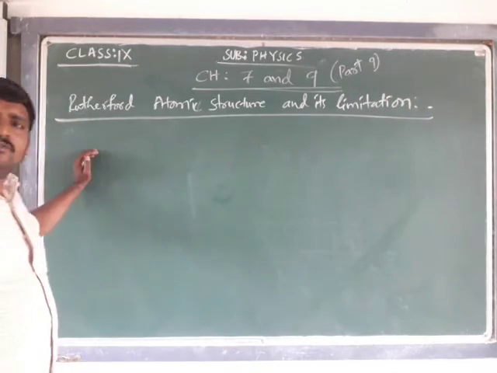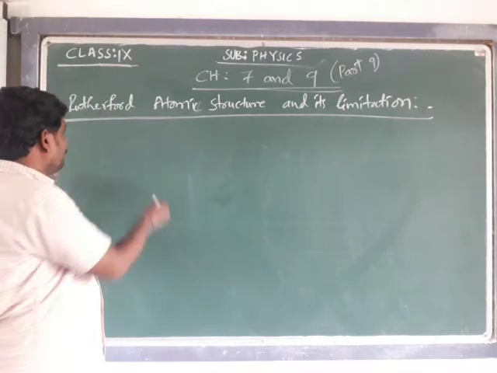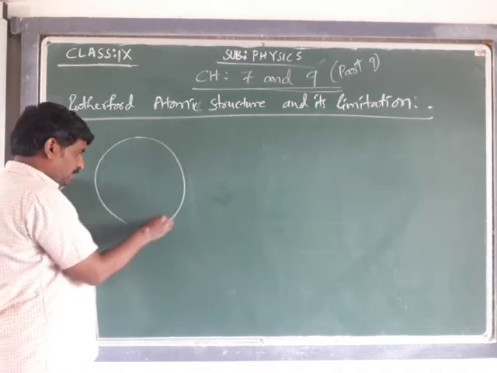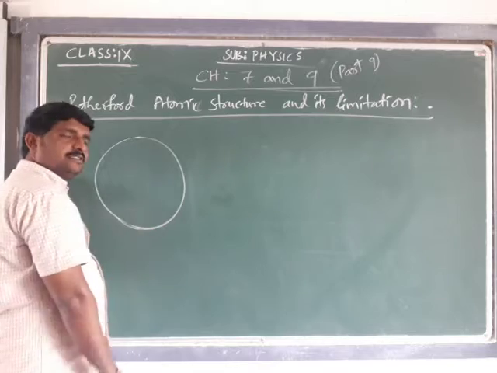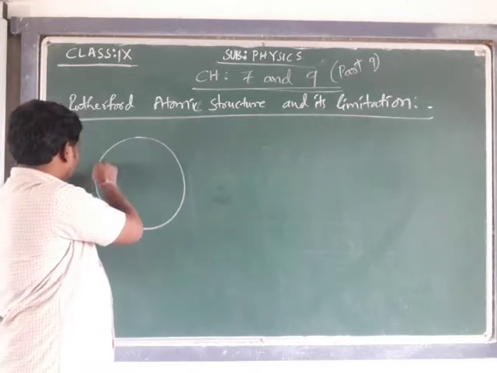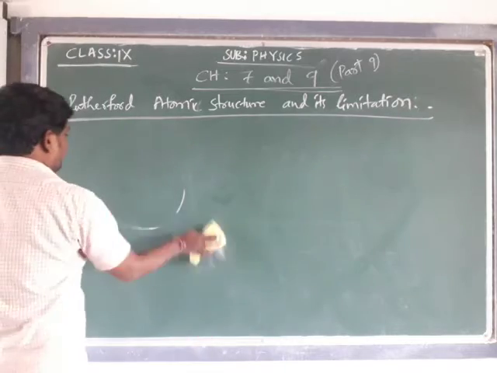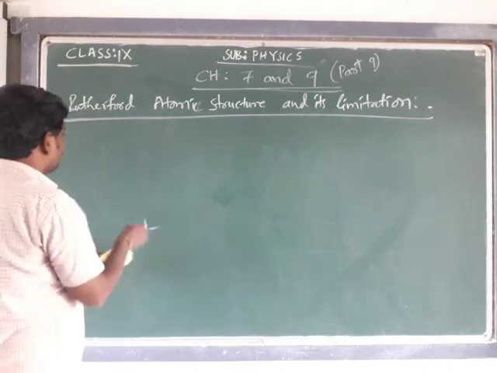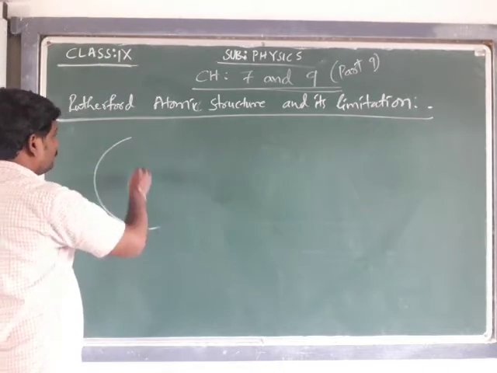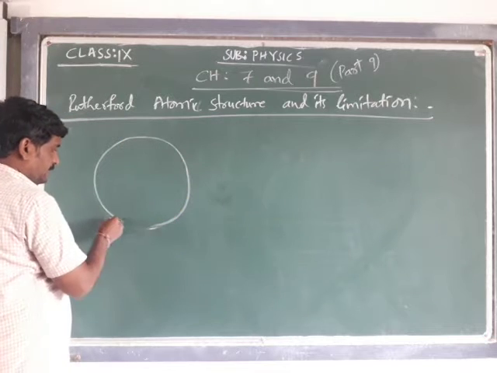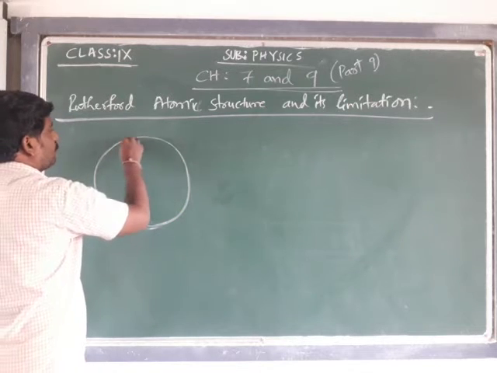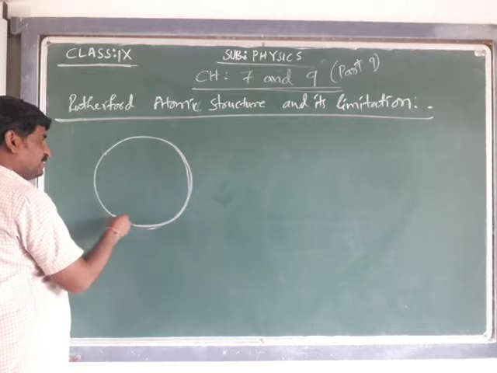According to Rutherford, the atom is in the shape of a sphere. Of course, it looks like a circle, but assume it's a 3D, three-dimensional figure. It's a sphere like a ball. You have to assume. On this board, I can't draw the 3D shape, so I'm just taking the circle. This is according to Rutherford: the atom is in the shape of a sphere.